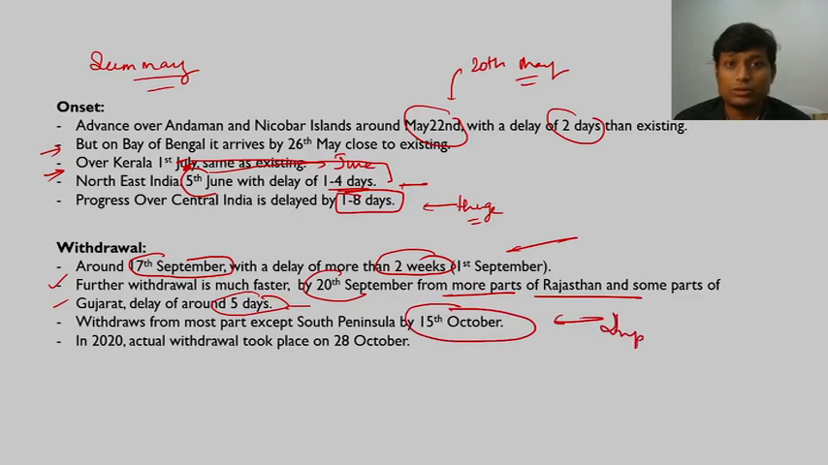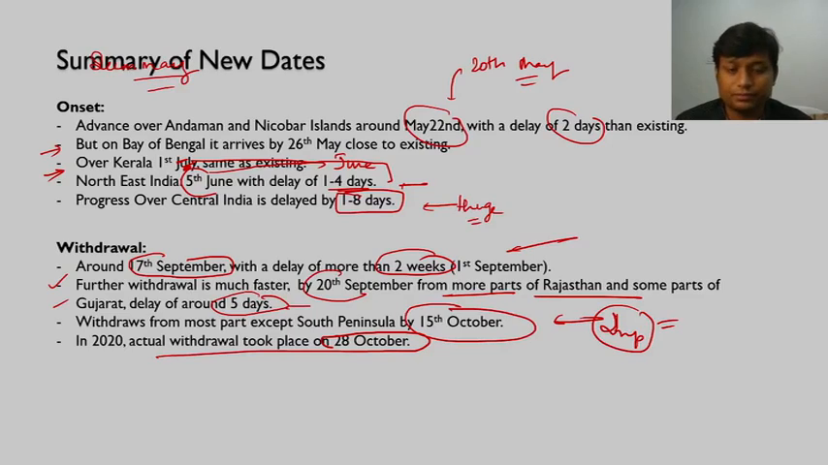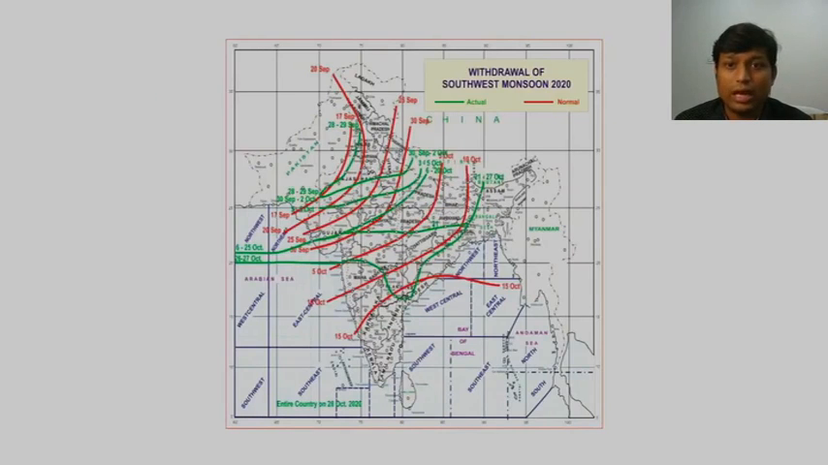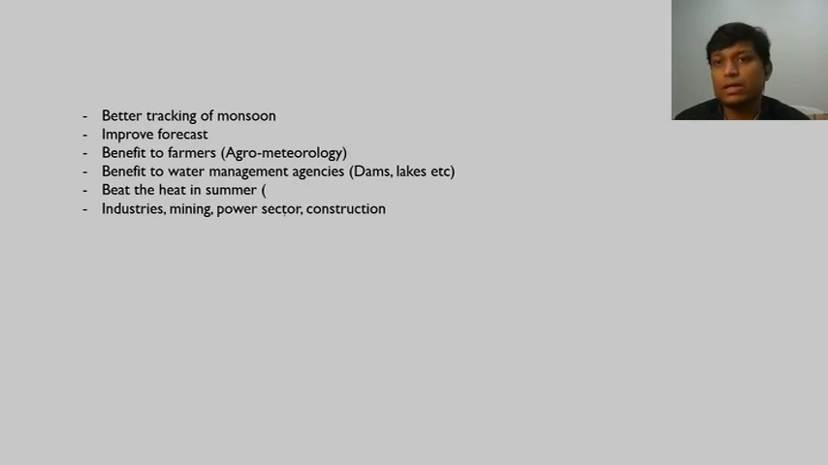So this is important. And in 2020, actual withdrawal took place by 28th of October only. So again, you can see the erratic nature of monsoon. That was the question in 2018. That is why we are discussing these contemporary issues, because there are a lot of issues which keep surfacing in the monsoon topic, as it is that complex. Fine. So again, I have withdrawal dates. Now, when it comes to better dates and better prediction of monsoon, let us see what we are going to get.